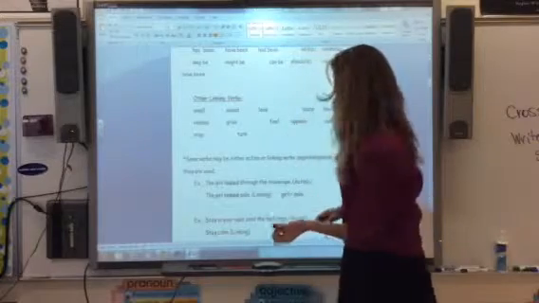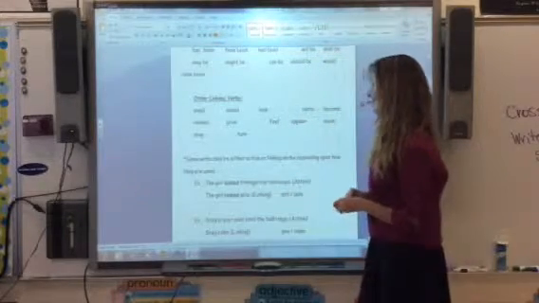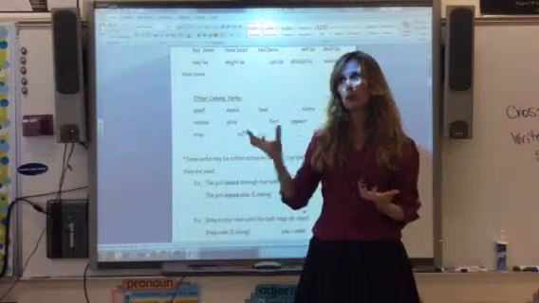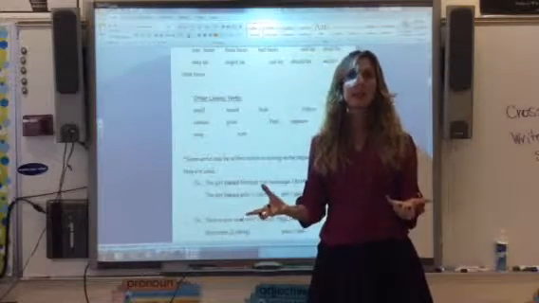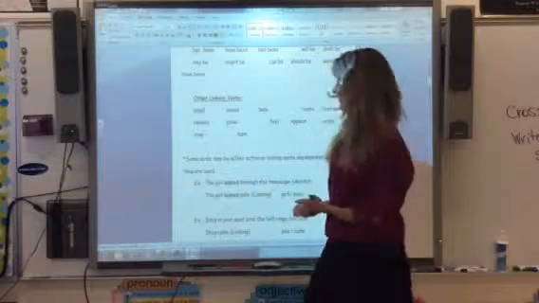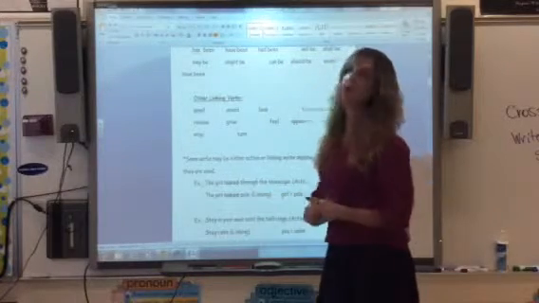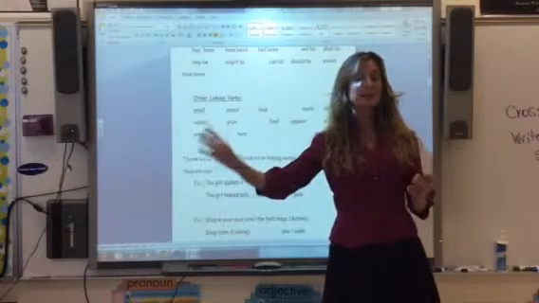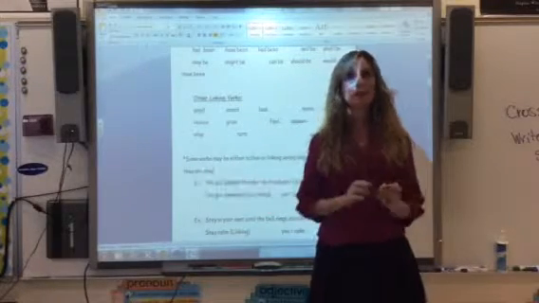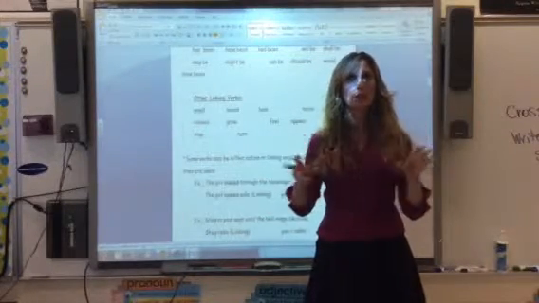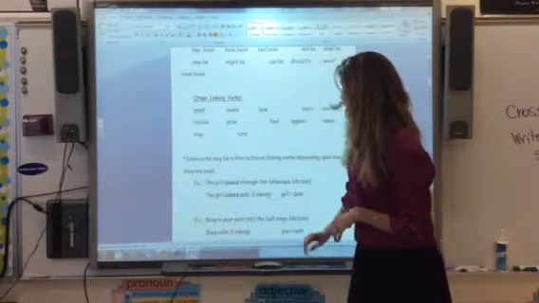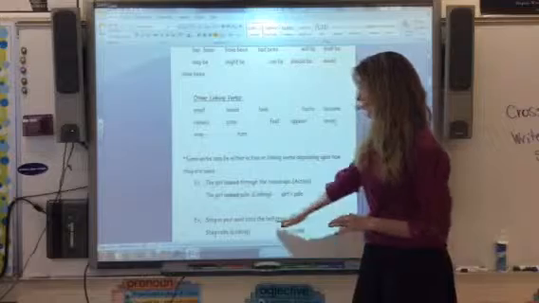Let's see an example. The girl looked through the telescope. Can I see a girl looking through a telescope? Can I observe that? Yes, I can. Therefore, it's an action verb. But the girl looked pale. Can I see her looking pale? I can see that she is pale, but I can't see her looking pale. She just is, or she is equal to pale. Girl equals pale.